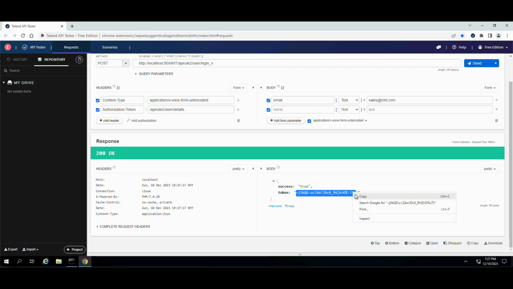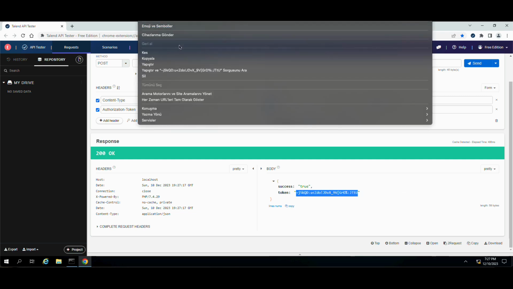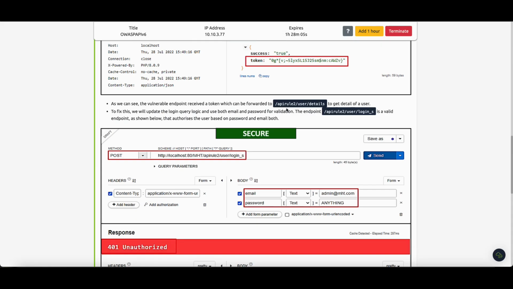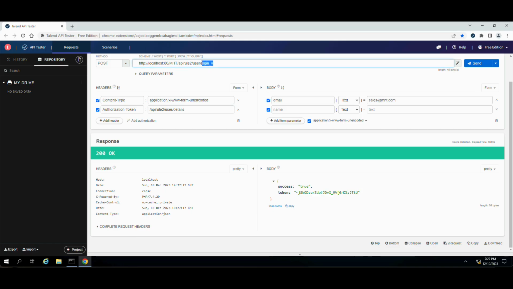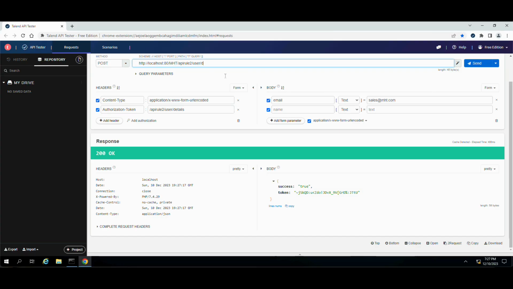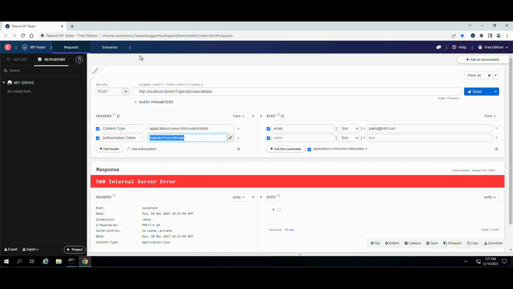I will copy this token and paste here. Okay, and now I have to go to user details. Oh, it's not like that, it's different. No, actually it's true. User details, and now I have to add this token here.